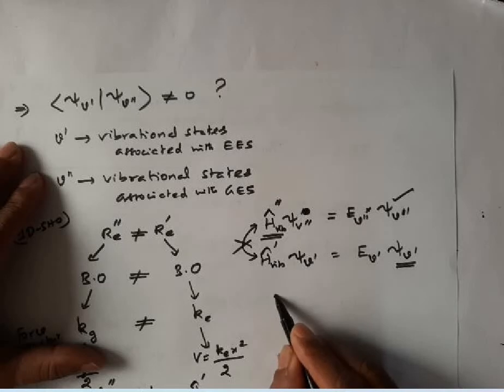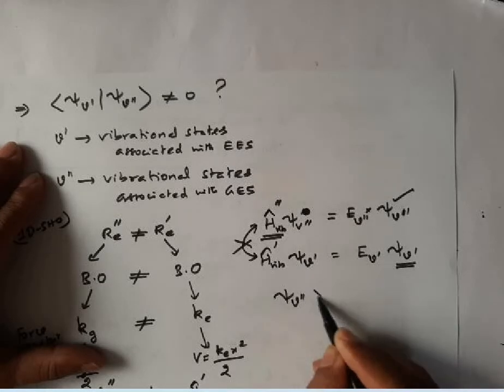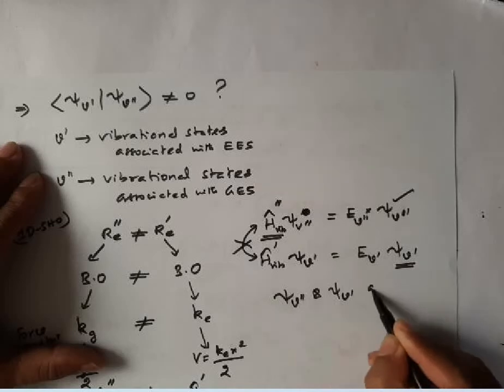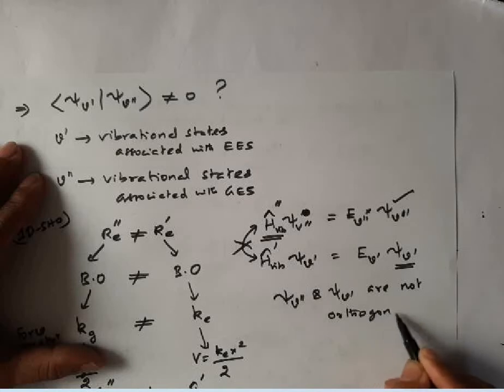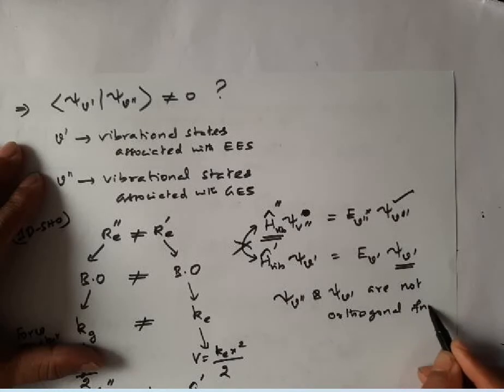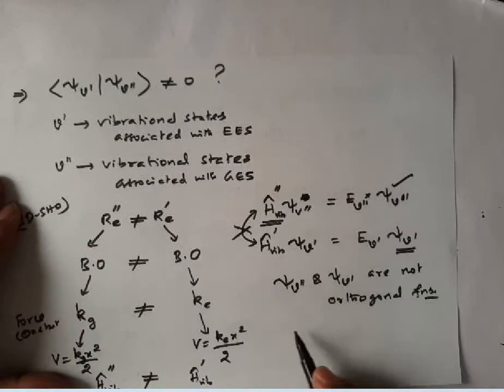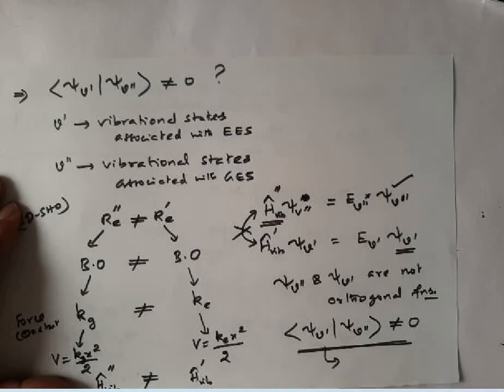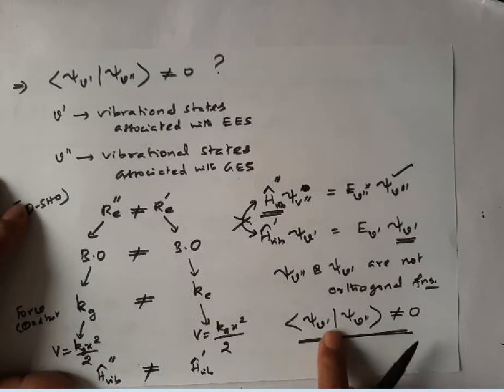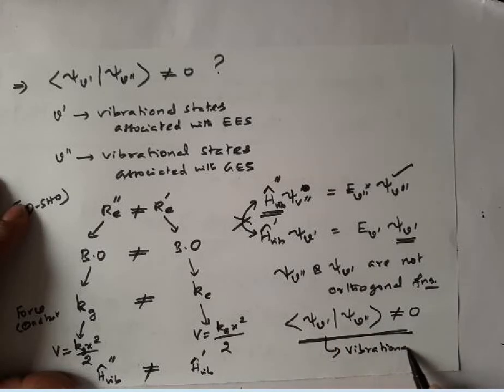So psi v double prime and psi v single prime are not orthogonal functions. Therefore, this integral, that is psi v prime psi v double prime, is not equal to 0. We call this integral the overlap integral. Since it involves vibrational wave functions, it is called the vibrational overlap integral.